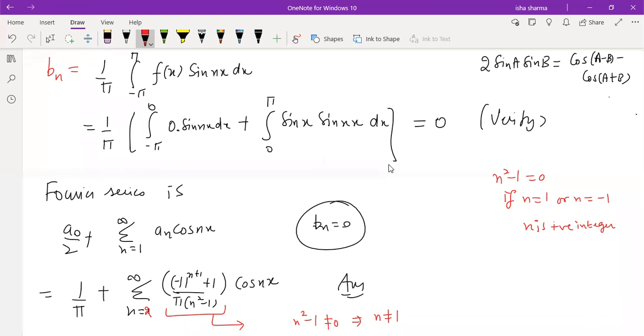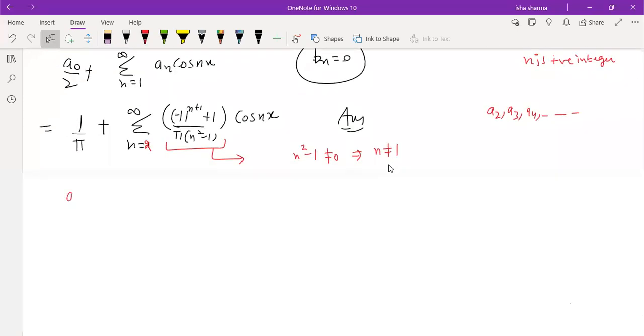So the values these an are representing are a2, a3, a4. We have the value of an for n equal to 2, 3, 4, and so on. So what about a1? a1 cannot be defined by this term. So that means for a1 we need to do a separate calculation. a1 needs to be computed separately.